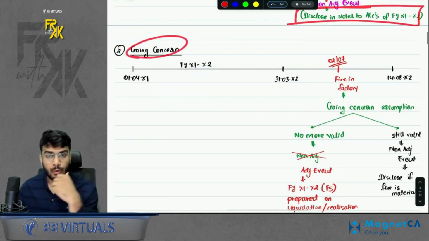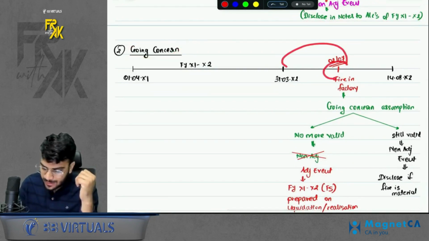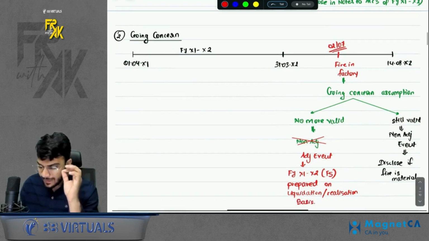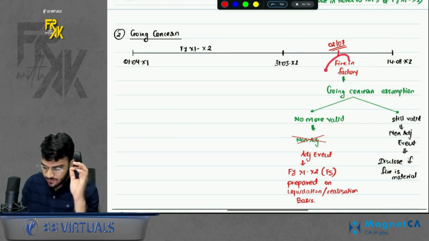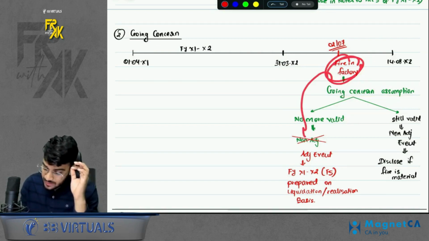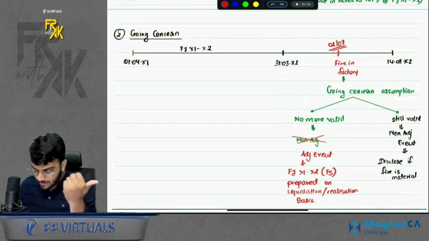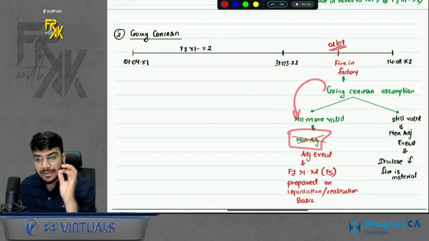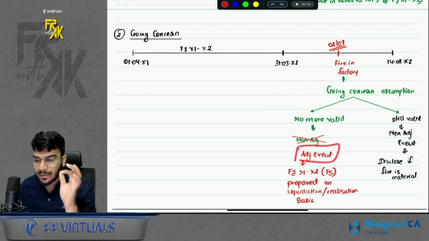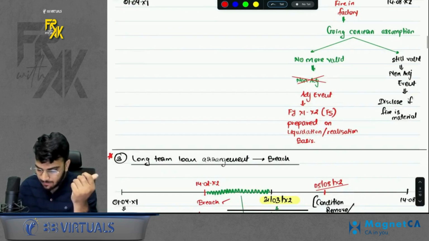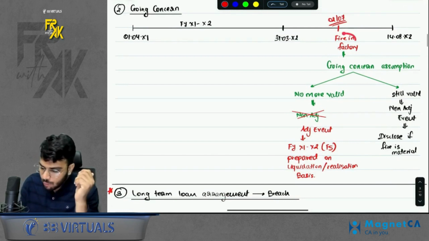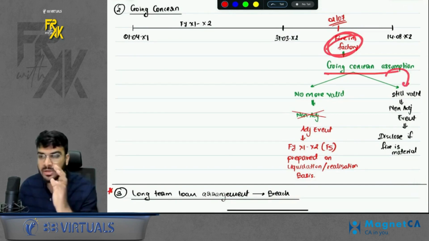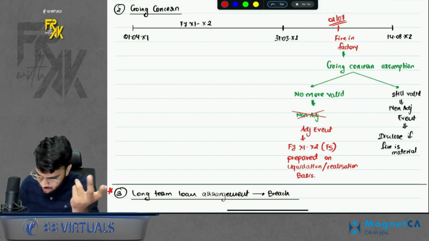Okay, then going concern is the second special case. If any non-adjusting event occurs but it affects your going concern assumption. Let's say fire occurred, but because of this fire, now your going concern assumption is no more valid. You will treat this fire like an adjusting event. Ideally, it was a non-adjusting event, but if it affects your going concern, treat it like an adjusting event. And if I am treating it like an adjusting event, what will I do? I will prepare my financial statements on liquidation or realization basis. That is, I will change my basis of preparation. Acha. What if because of this fire, my going concern assumption is not affected, it is still valid? Then it was a non-adjusting event.